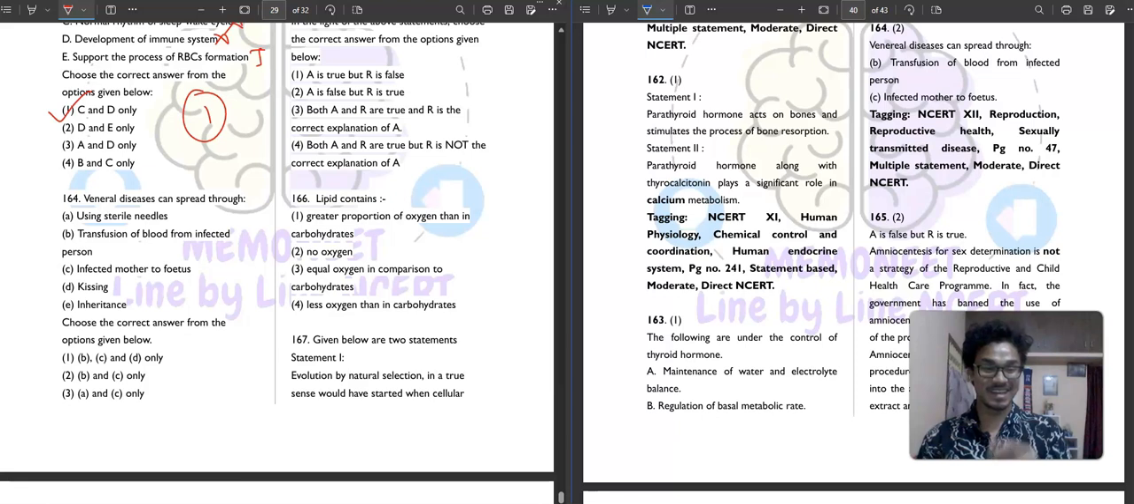This question came in NEET actually, I guess. NEET 2021. Okay, during my time, I guess. Maybe this kind of similar question. Using sterile needles, how can you get an STD if you use sterile needles? So this is not correct.